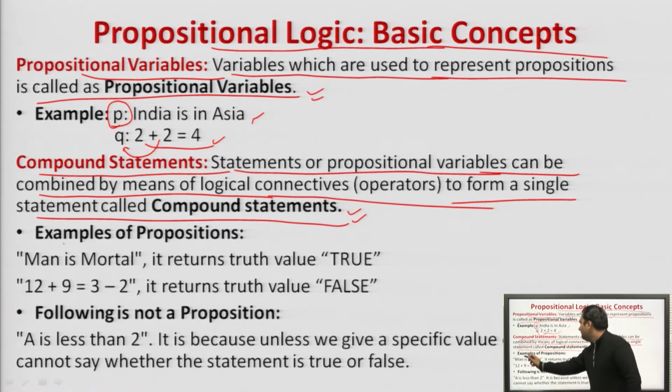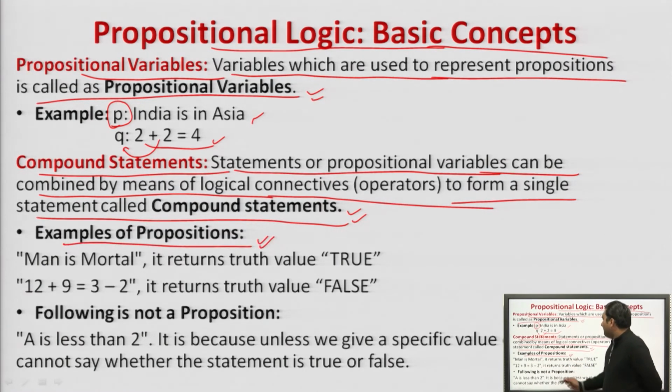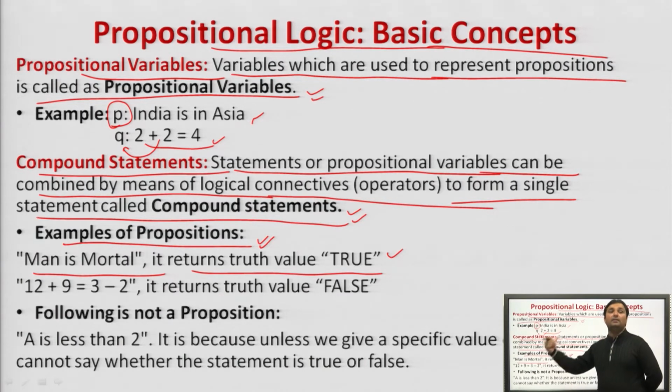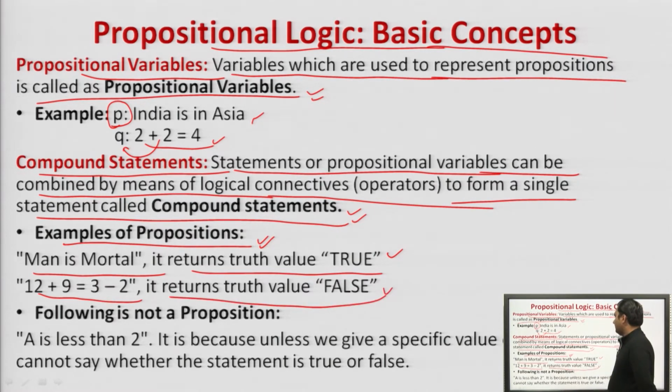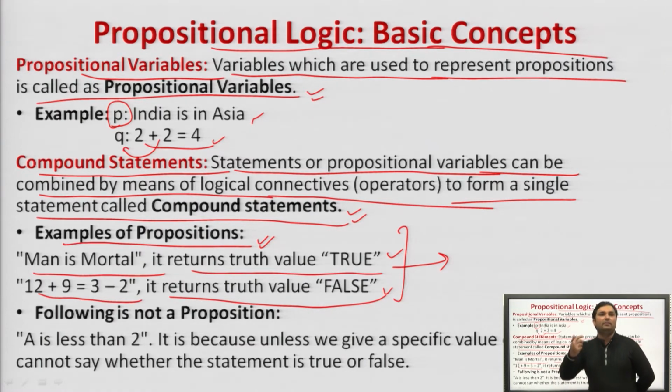Please see an example. Man is mortal. It returns the truth value true. Right? 12 plus 9 is equal to 3 minus 2. 12 plus 9 is 21, 3 minus 2 is 1. It returns a truth value false. Agreed? This is a representation in the form of a truth value, whether the statement is true or false. These are examples of propositions, not compound statements.